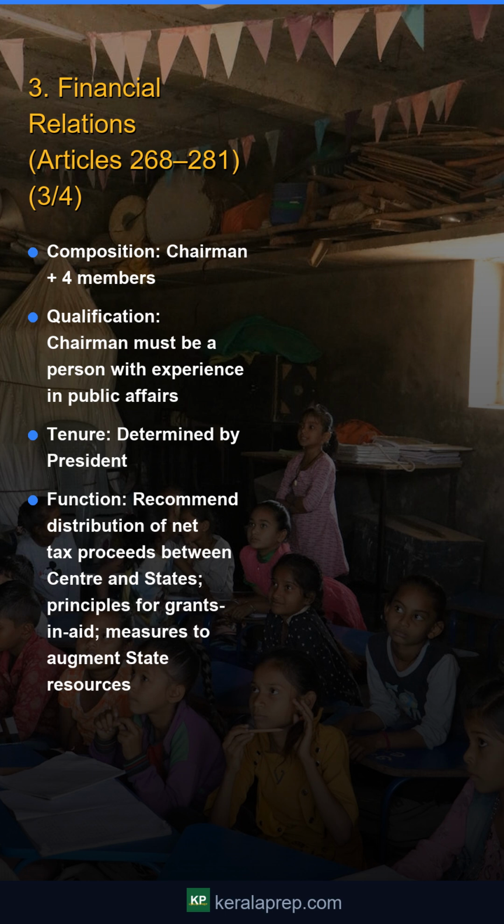Composition: Chairman plus 4 members. Qualification: Chairman must be a person with experience in public affairs. Tenure: determined by President. Function: recommend distribution of net tax proceeds between Centre and States, principles for grants and aid, measures to augment state resources.